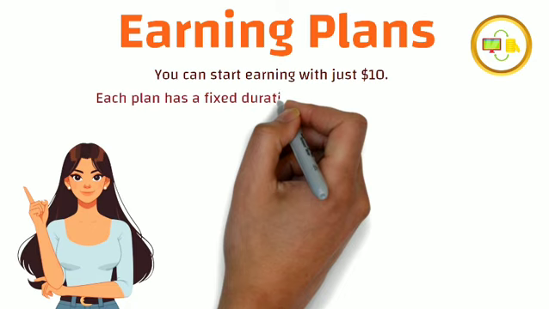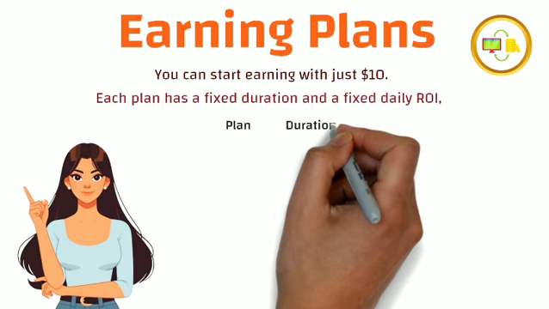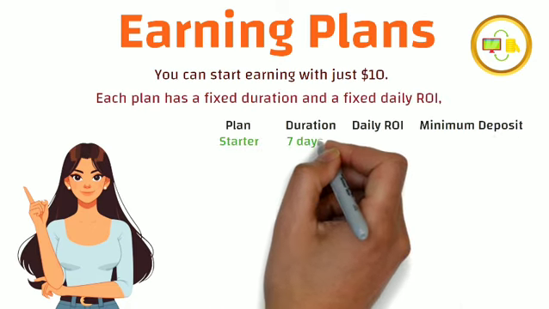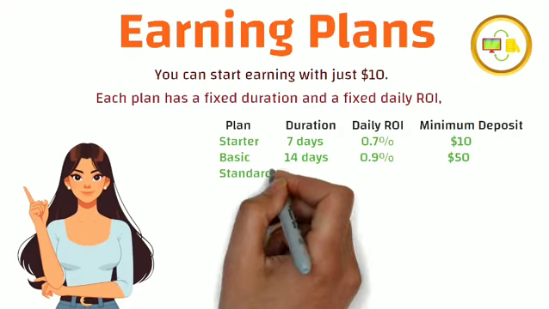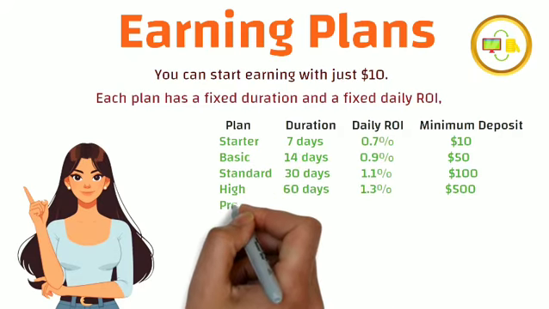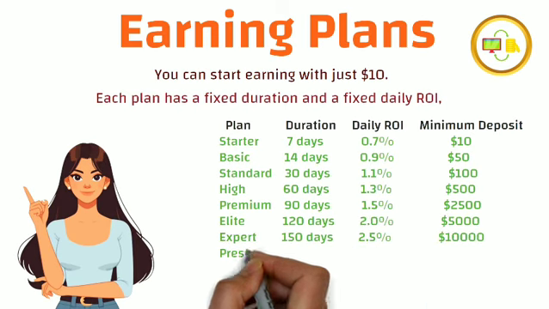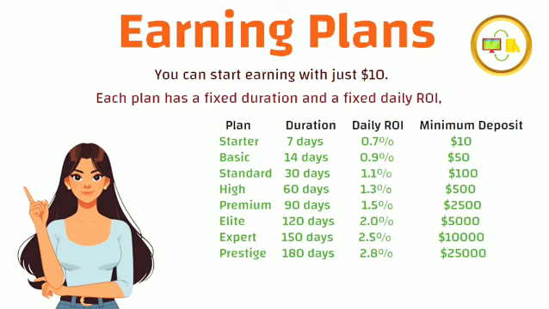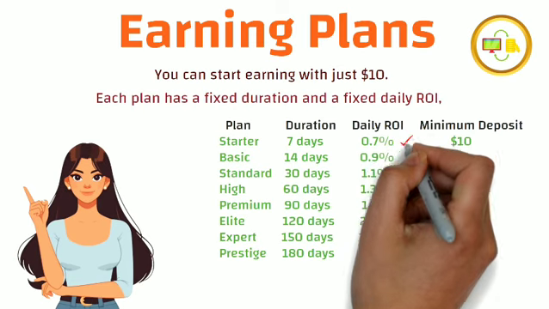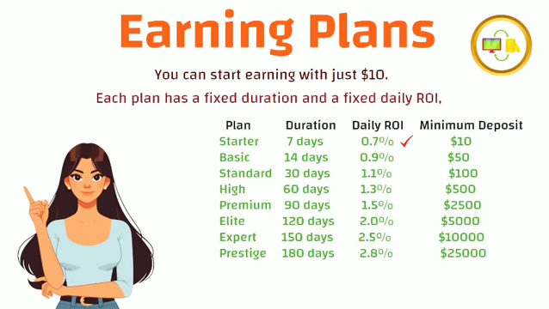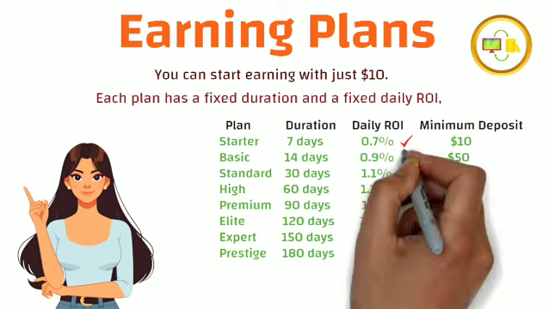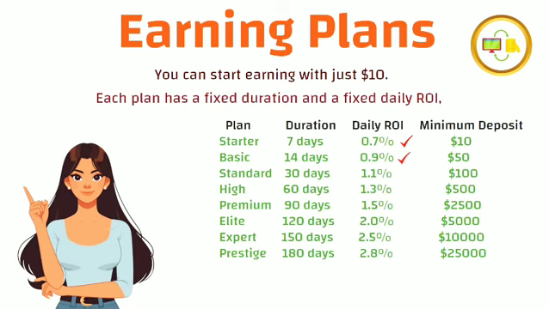Each plan has a fixed duration and a fixed daily ROI. So the first plan is the Starter plan. The minimum deposit you can make in this plan is $10. This is a perfect plan for all those who are beginning their journey. The duration of this is 7 days and the daily ROI you will get on this will be 0.7%. The next plan is the Basic plan. The minimum deposit amount is $50. Duration is 14 days and daily ROI will be 0.9%.